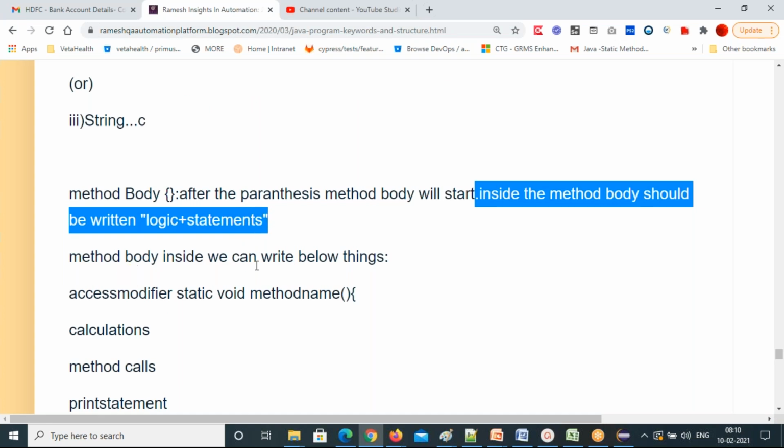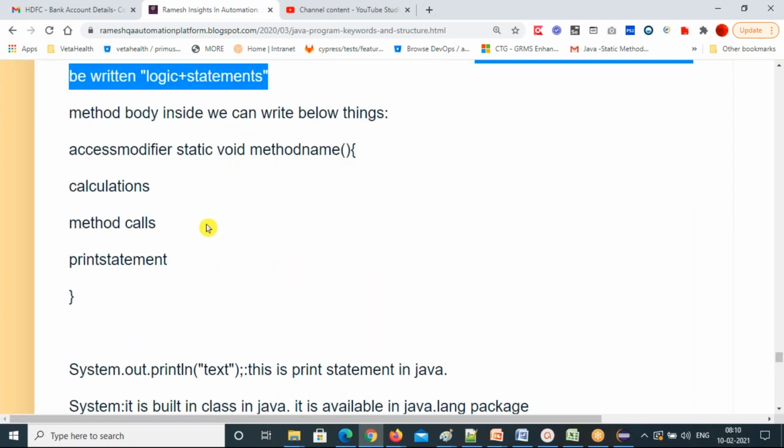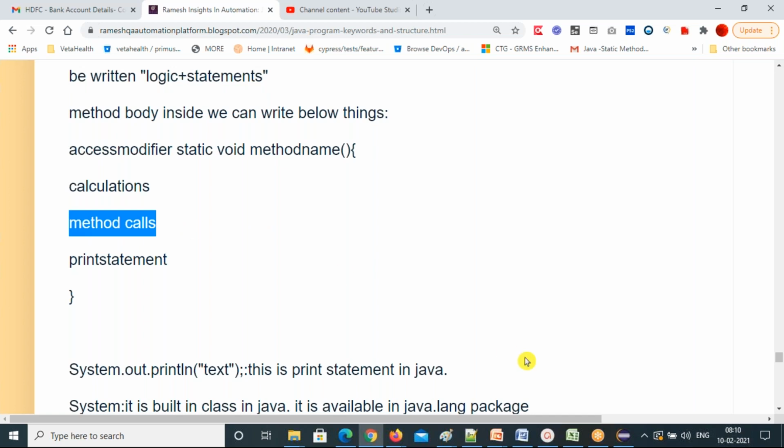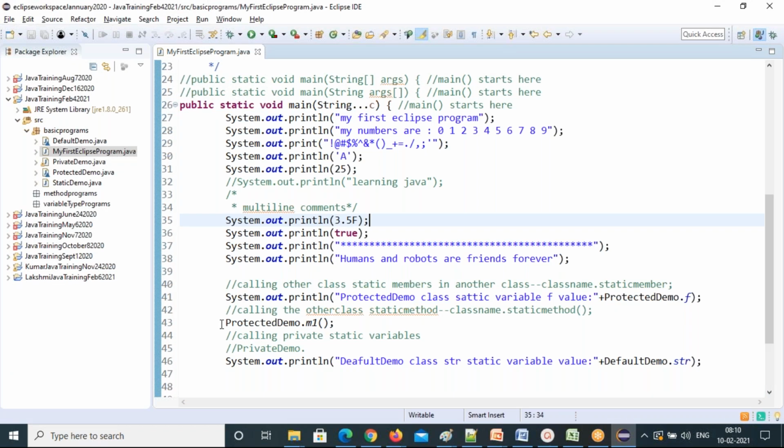Inside the method body we can write the following things. I'm giving it very clearly here. Any method, not only static, any method, these rules are applicable. First, you can write calculations. Method calls or method invocations. What is a method invocation? Calling one method in another method. That's a method invocation, right? See, we did a method invocation. Another class method we called here. This is the method invocation.